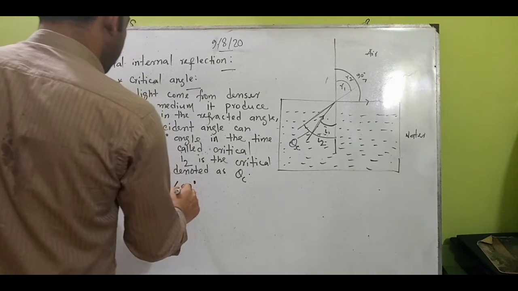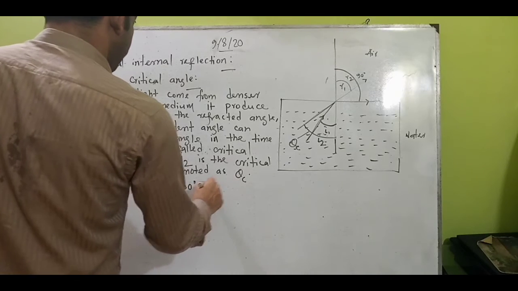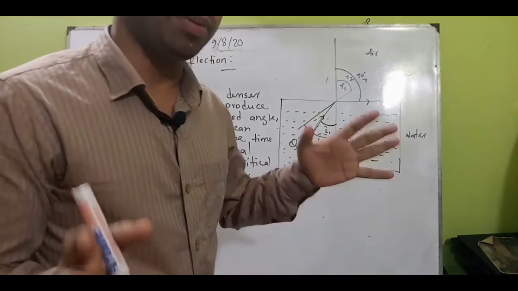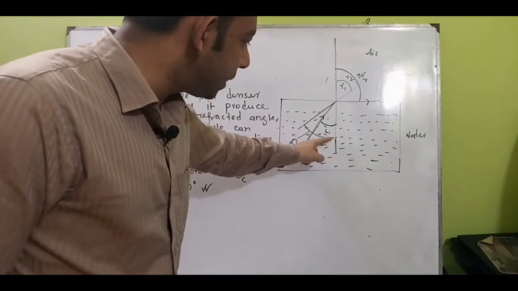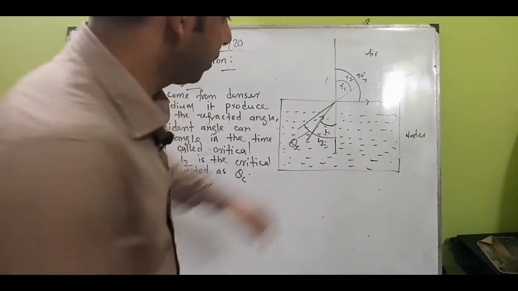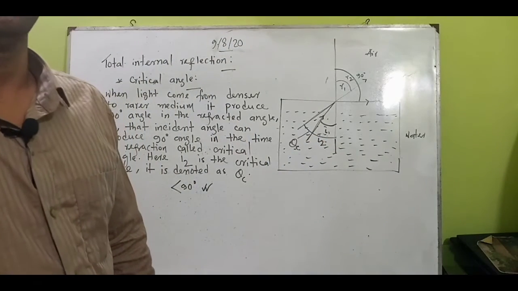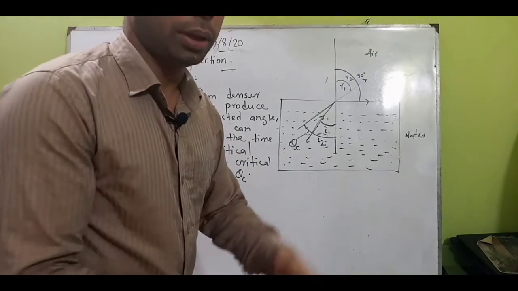Many students made the mistake of thinking that 90-degree is the critical angle. It is not 90-degree, it is below 90-degree. Okay, so I think you understand the critical angle.